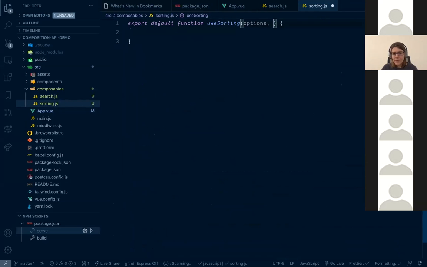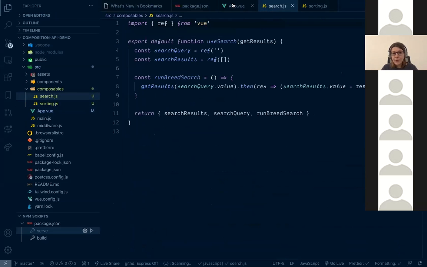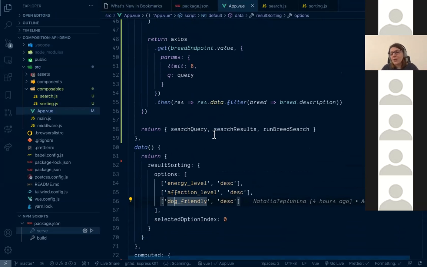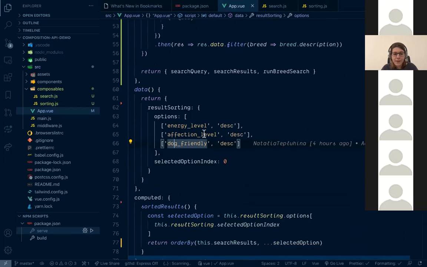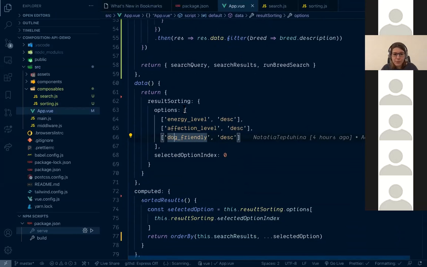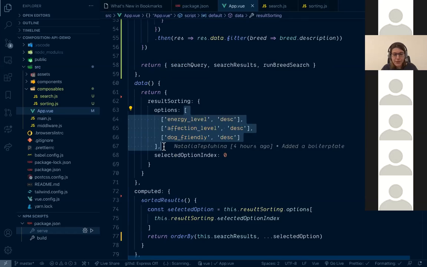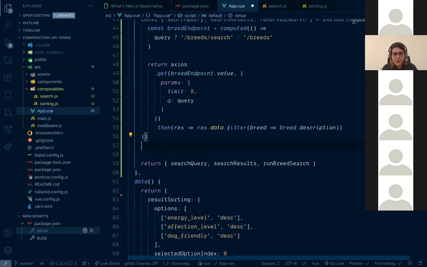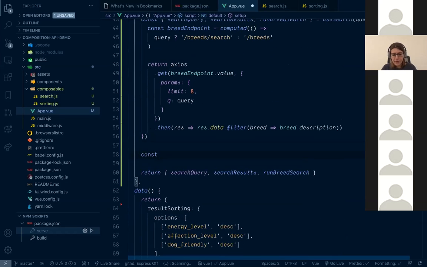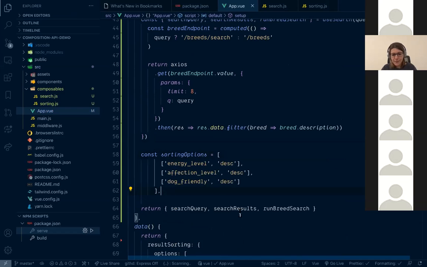And let's take a look at what else do we need to actually sort something. So options are moved. Let's also move them from here. I will just create const sortingOptions equal to this array.